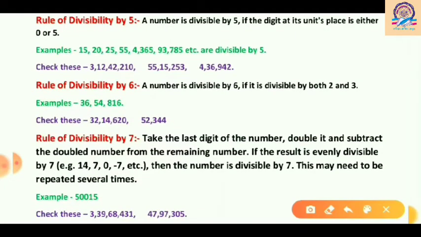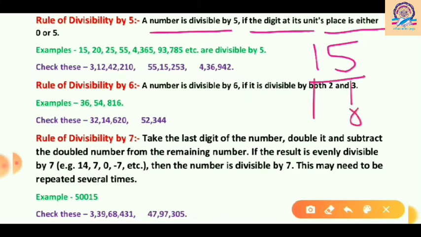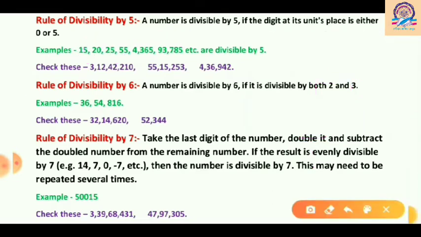So the rule is: a number is divisible by 5 if the digit at its units place is either 0 or 5. It means if a number has 0 or 5 in its ones place, for example 15, so in 15, 5 is in the ones place and 1 is in the tens place. So in the ones place we have 5, so the whole number will be divisible by 5. Here we have some more examples like 15, 20, 25, 55, 4,365 and 93,785. Now let's check some more numbers.